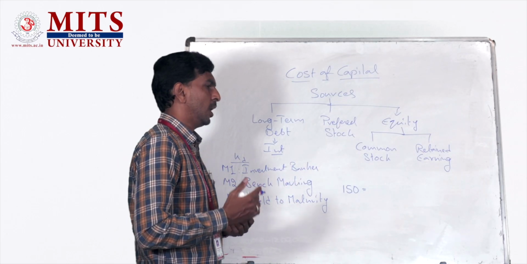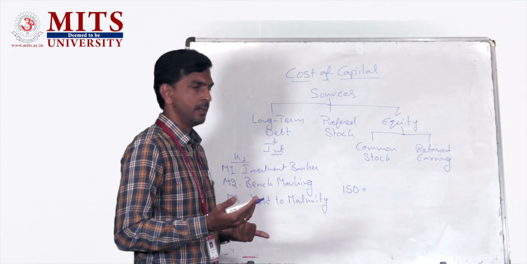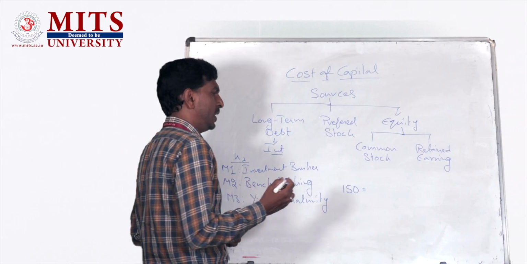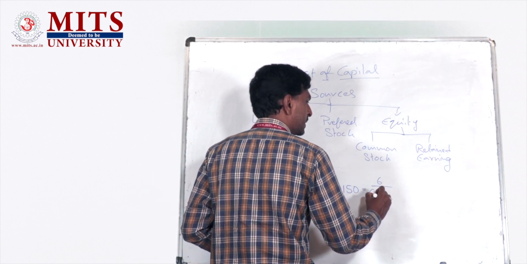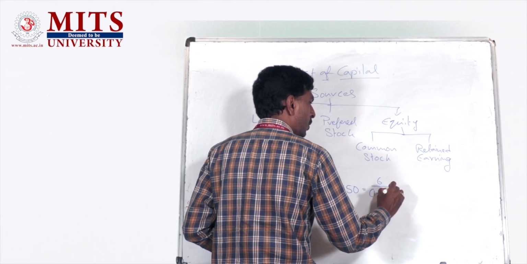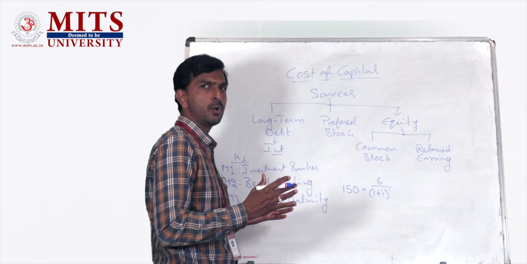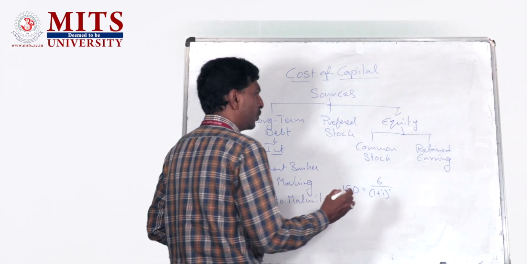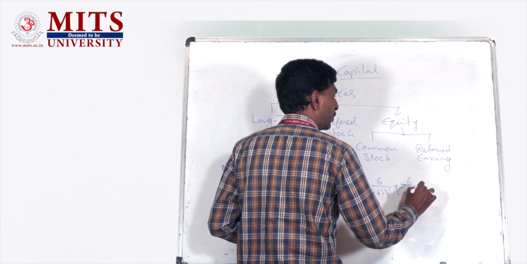And let's say this debenture carries an interest rate of 6%. That means on the face value, the debenture holders are going to get 6 rupees as interest. So in that case, we will write 6 divided by (1 plus i) to the power of 1. For example, if this debenture still has a maturity of 3 years, it would be 6 divided by (1 plus i) to the power of 2.